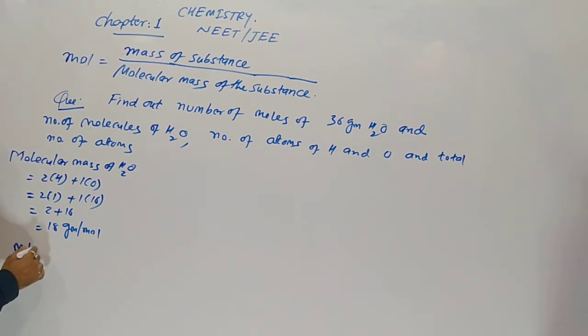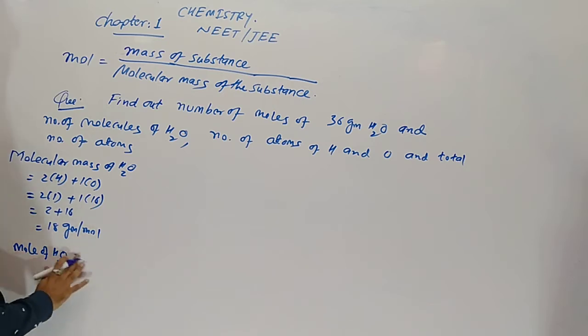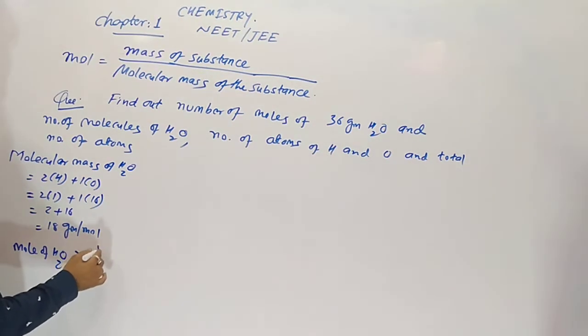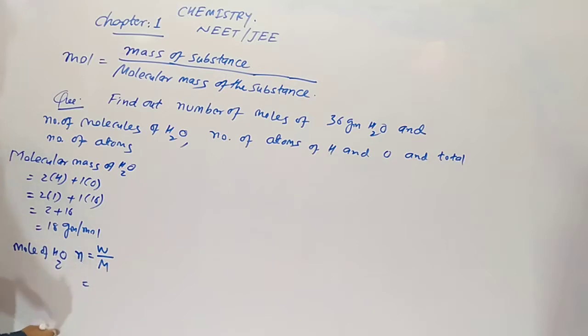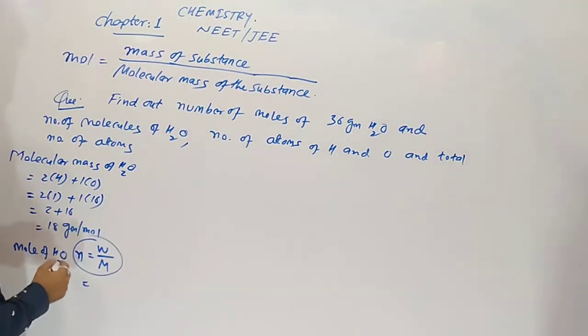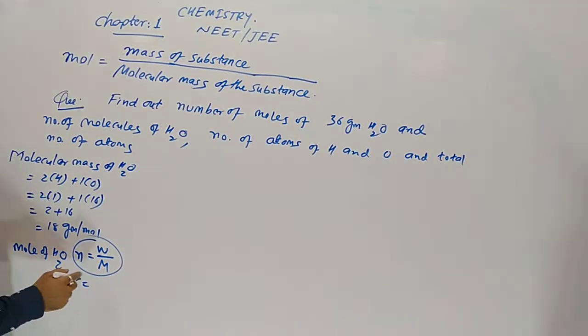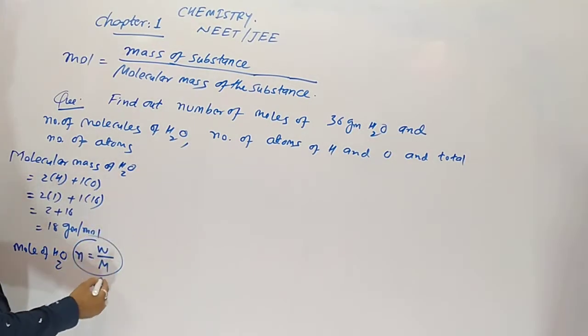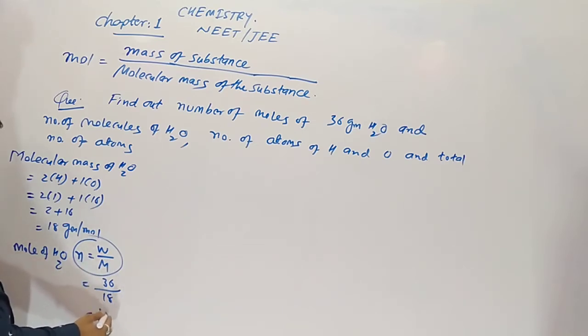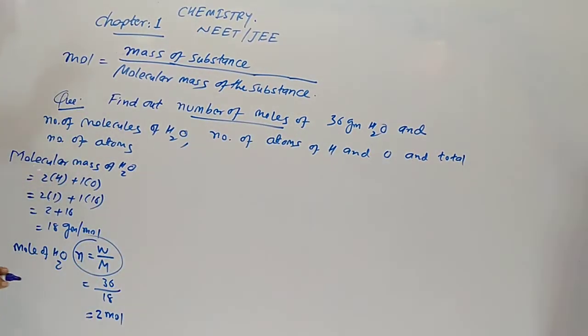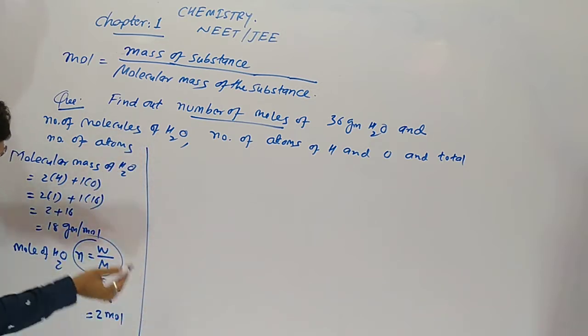Now mole of water. We will symbolize it as n. n equals W upon molecular weight. Yes, this is the formula. So weight is 36 gram, here 18. So 2 mole water is our answer, first answer. Mole of water is 2. Clear?